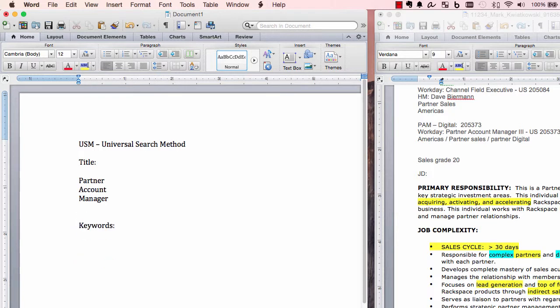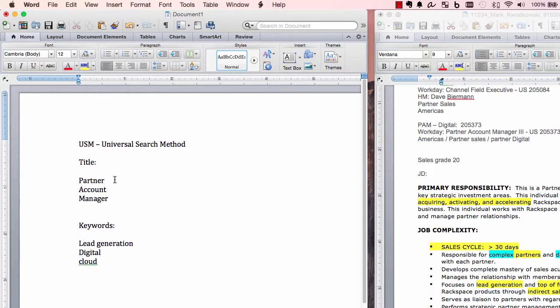So we know we're looking for a partner account manager, and then after going through our keywords, we're going to need lead generation. We're going to need digital. I'm just going to keep this short, just so you can get the idea. And we're going to need some cloud technology, right? So you would go down and you'd make a list.